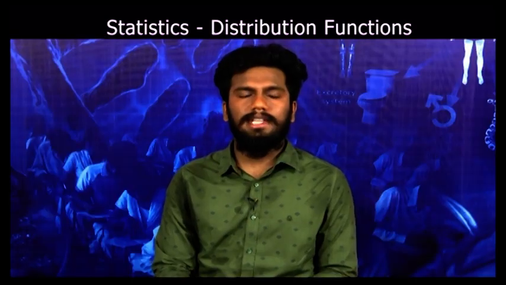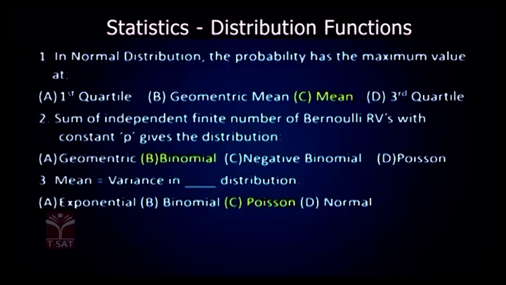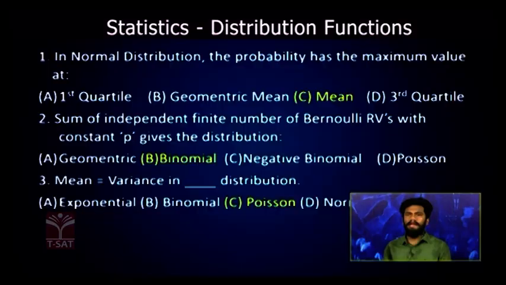See the example questions here. In the normal distribution, the probability has the maximum value at. We have already seen in the graph, the maximum probability will be occurring at the mean. Look at the second question. Sum of independent finite number of Bernoulli random variables with constant p gives the distribution. So we have seen how the binomial distribution is formed. That is, when you repeat the Bernoulli distributions n number of times with a constant probability of success p, then you will get the binomial distribution.